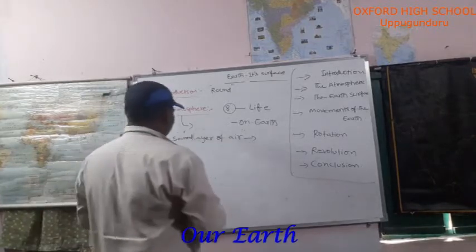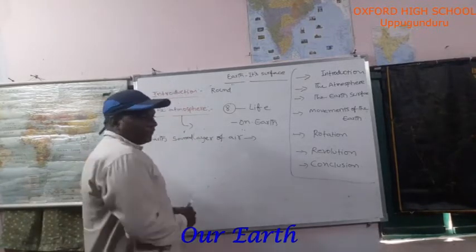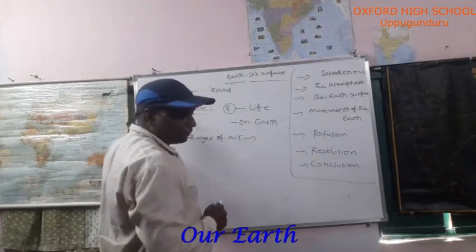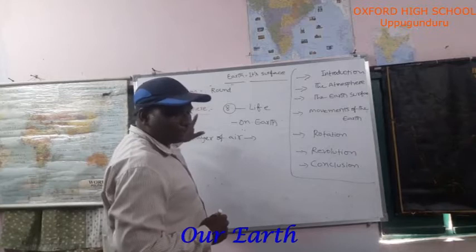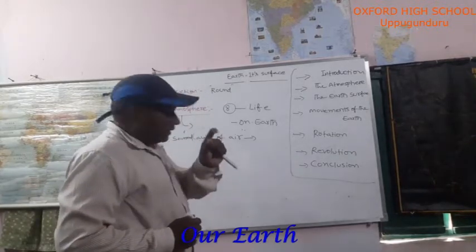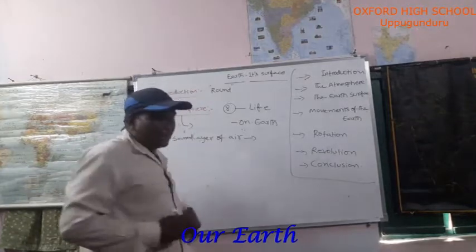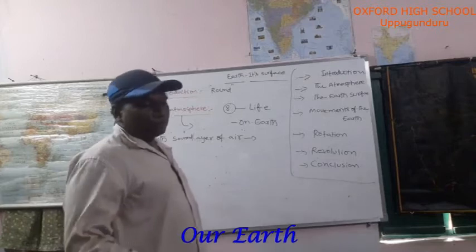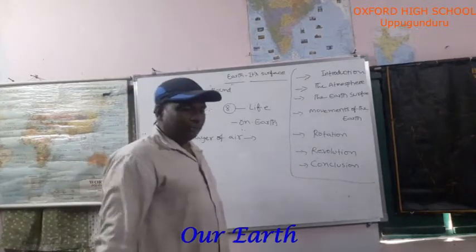Earth is surrounded by a layer of air, that is called atmosphere. Do you understand the definition? On the atmosphere, who are living?